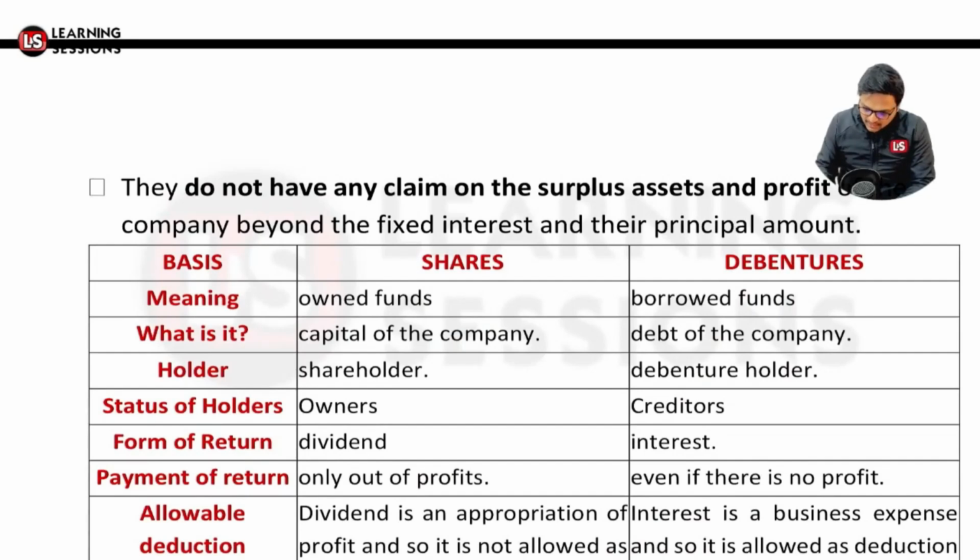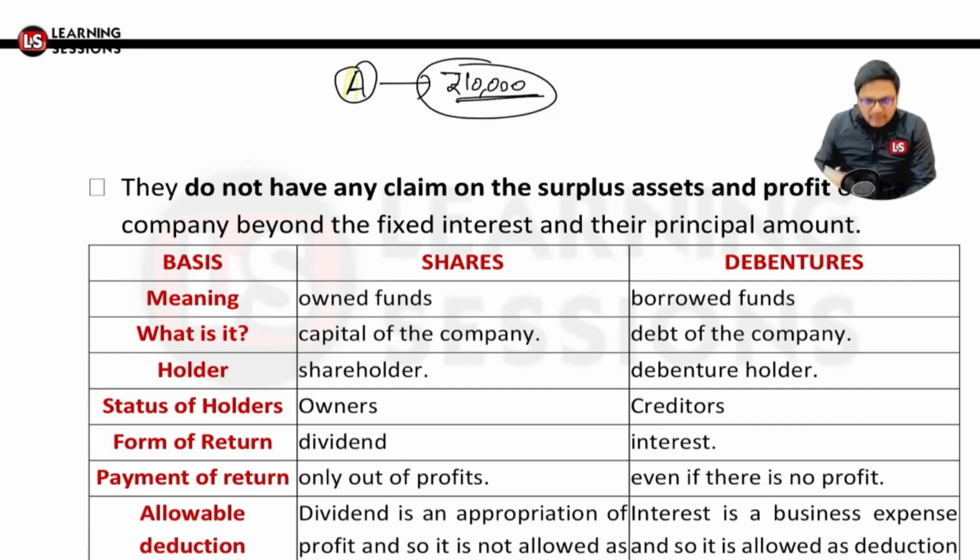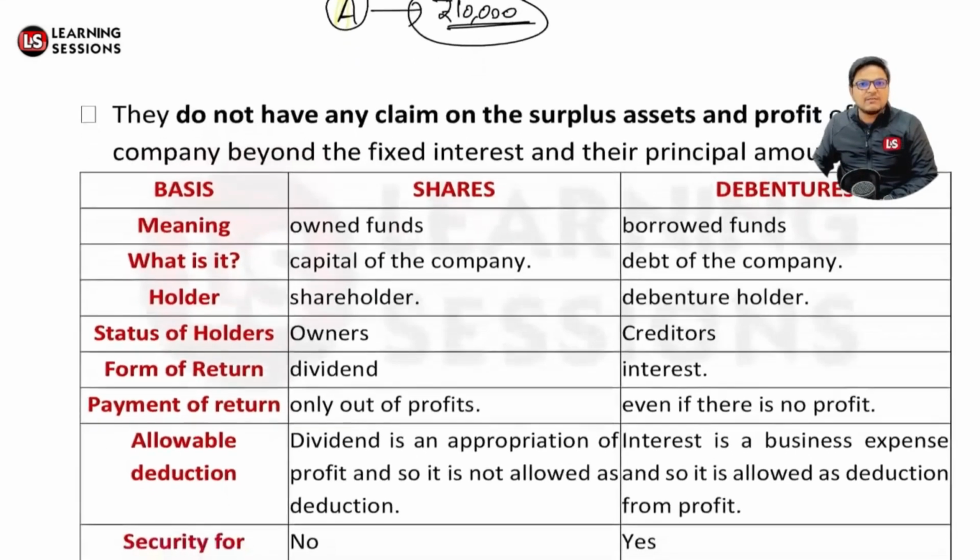Like I told you, person A is a debenture holder amounting to rupees 10,000. In that case, if the company is liquidated, person A will get a maximum of rupees 10,000 only. Person A is not concerned about the profits the company is making from the rupees 10,000, because he has lent that money to the company, right? Is that clear? And after that, let's understand the difference between shares and debentures.